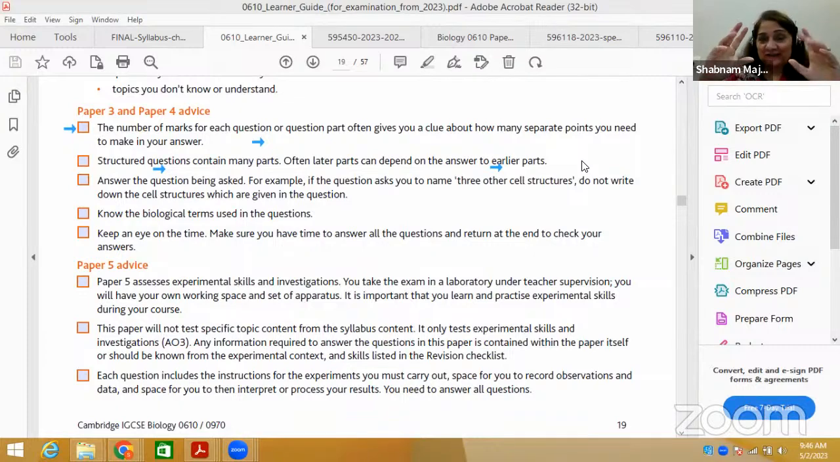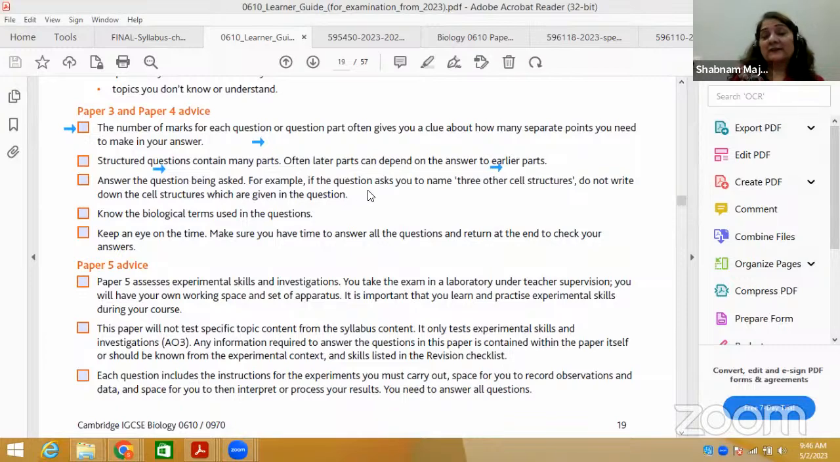Is it the flow chart? Is it the 1 mark question? Is it the list? Is it the state? Is it describe, explain, compare, outline, contrast? Whatever type of command word is given, write accordingly. Next, what he's saying: answer the question being asked.